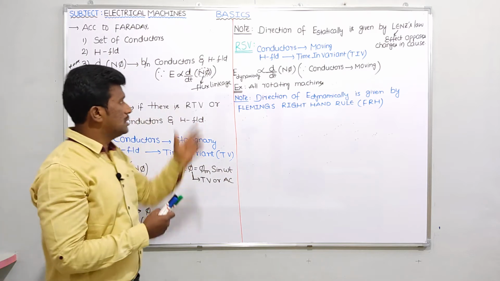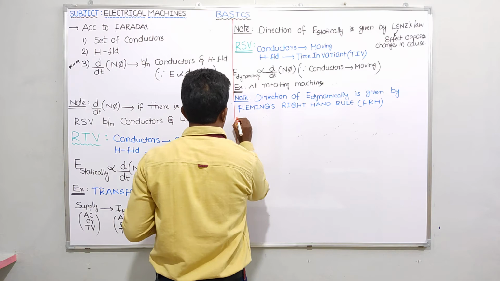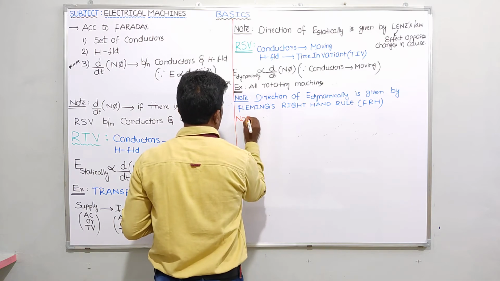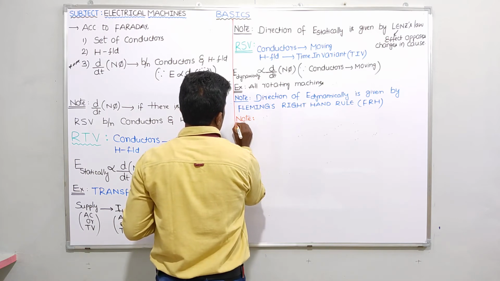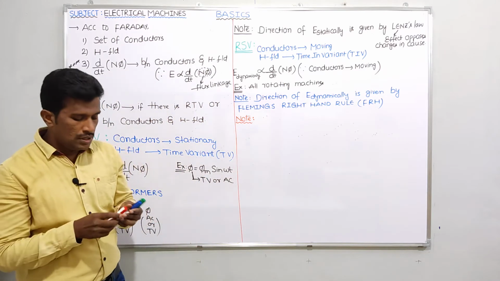In addition to this RTV and RSV, let us discuss one special note here. This note is very important. In so many competitive examinations, they have given questions about this note.